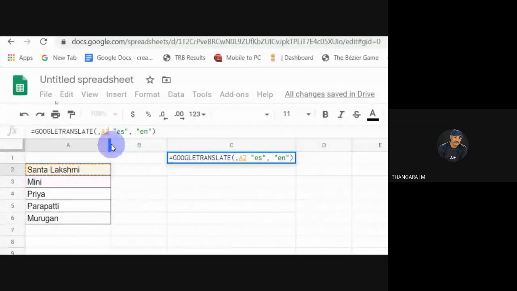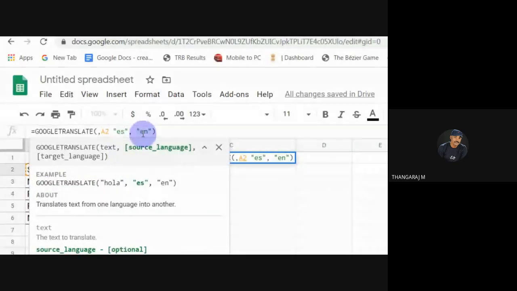Let's select A2. This is the language. I only give the first two letters of the respective language. Here there is English, EN. I want to translate to Tamil, so I give it TA. Just enter it.